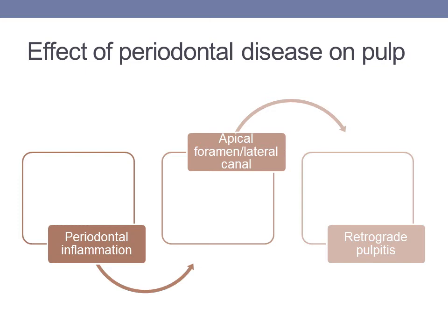When periodontal inflammation is present, it can spread through the apical foramen and lateral canals to the pulp, and hence this is known as retrograde pulpitis, which is again the reverse direction of pulpitis, which occurs from the coronal direction to the apical direction. So when periodontal disease is present and results in infection of the pulp, it is known as retrograde pulpitis.